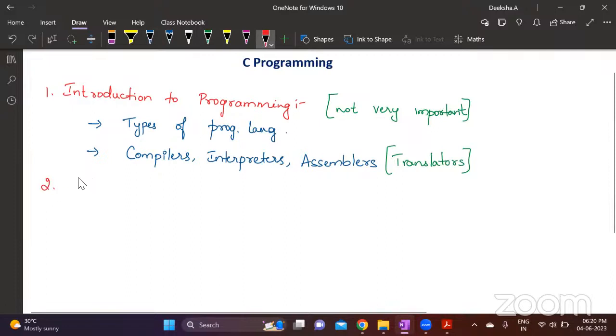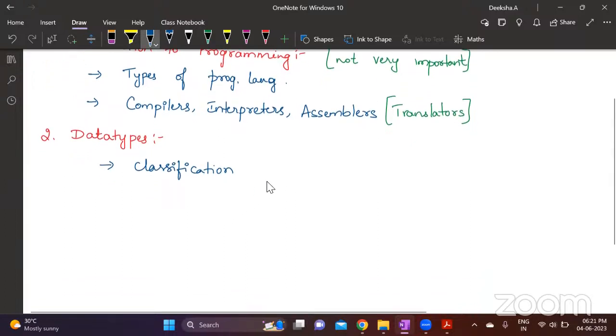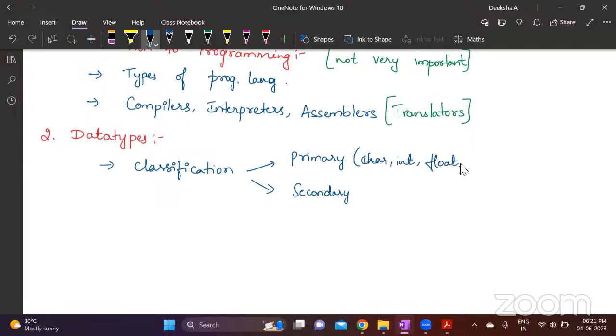So next you have data types. Under data types, you will have to know the classification of data types: primary and secondary data types. Under primary data types, you have char, int, float, and double.